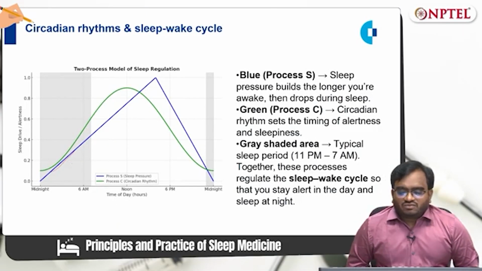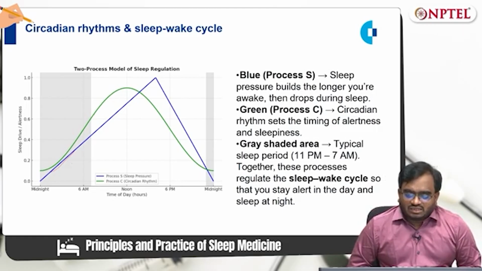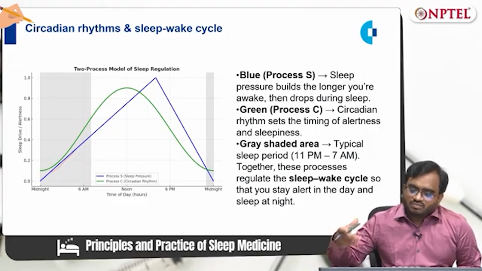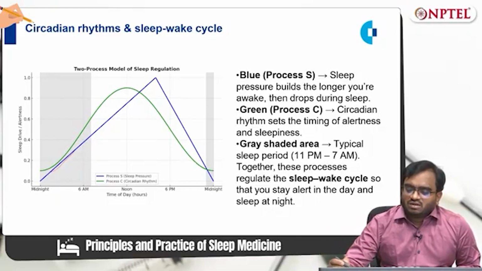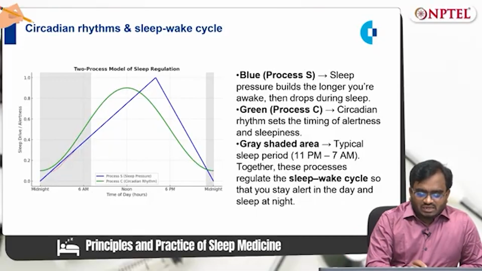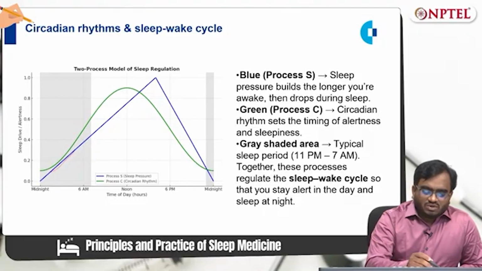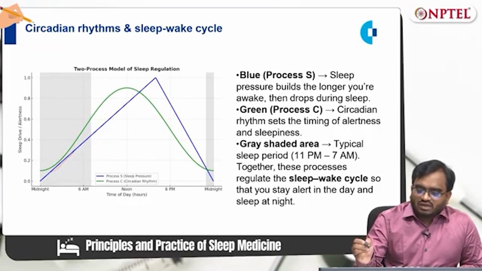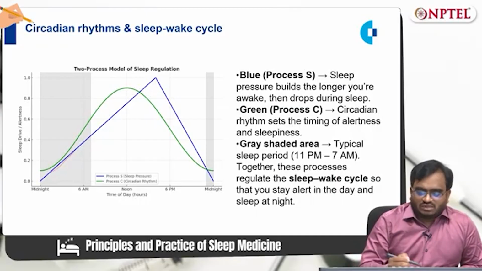If you see the graph, process S, which is blue in color, shows sleep pressure building the longer you are awake. So this is midnight, 6 a.m., noon, 6 p.m. Blue color is process S. You can see sleep pressure builds the longer you are awake, then drops during the night.